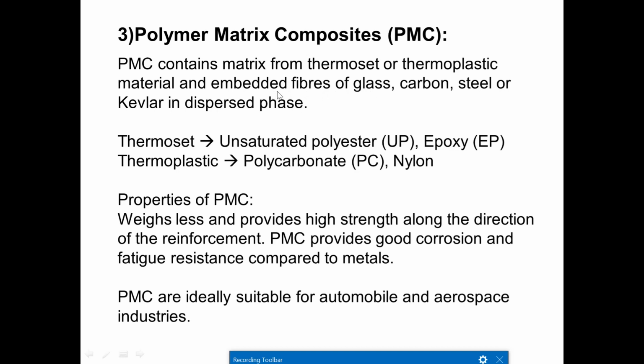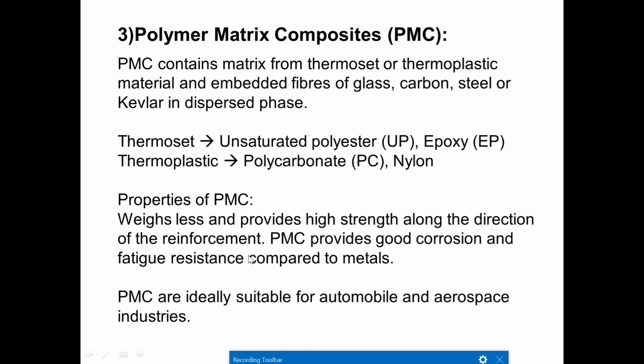In polymer matrix composite, we are going to use thermoset or thermoplastic material as a matrix, embedded with fibers like glass, carbon, and steel, or silver fibers can also be used in PMCs. Thermoset is unsaturated polyester or epoxy, and thermoplastic is polycarbonate or nylon. So these are the thermoset and thermoplastic materials we are going to use.